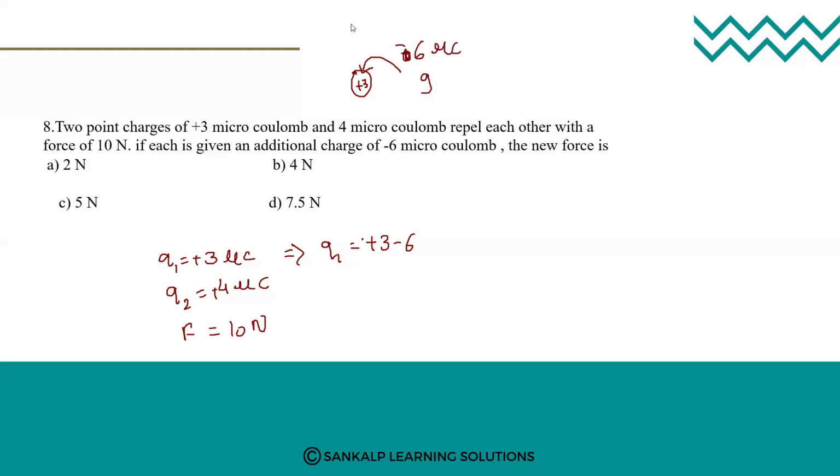Did everyone understand how Q1 came about? So therefore plus 3 minus 6 is minus 3 microcoulomb. Similarly for the Q2 also. It is 4 minus 6, which is equal to minus 2 microcoulomb. So the charge was plus before, but after this it became minus.